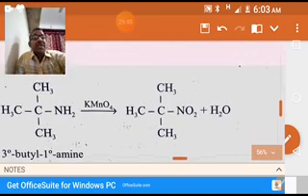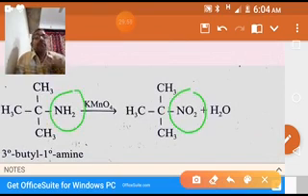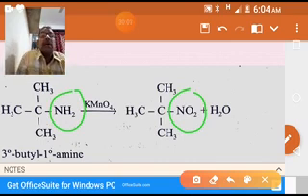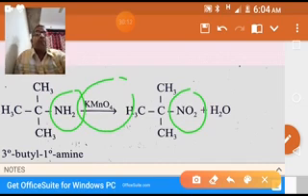You see what is happening here? The amino group is converting into a nitro group. So amines are converting into nitrohydrocarbons in presence of a strong oxidizing agent like potassium permanganate.